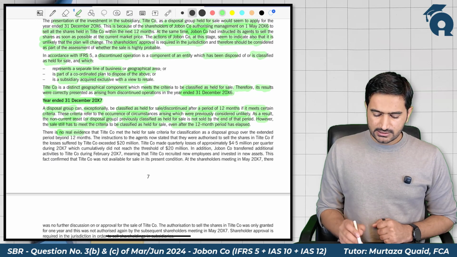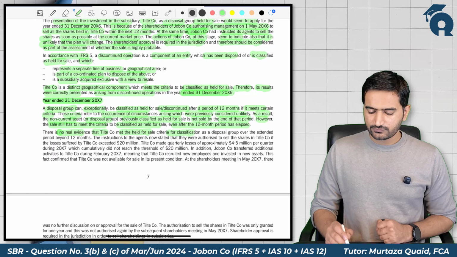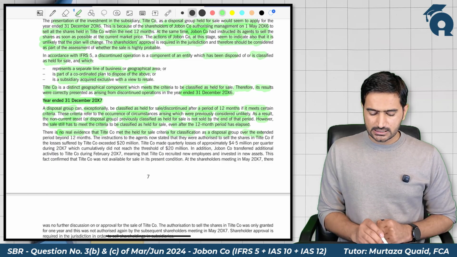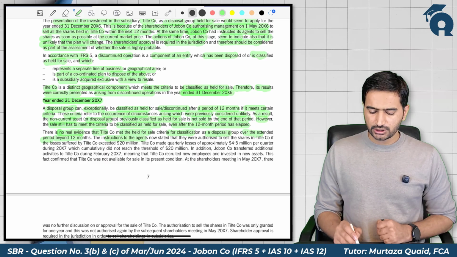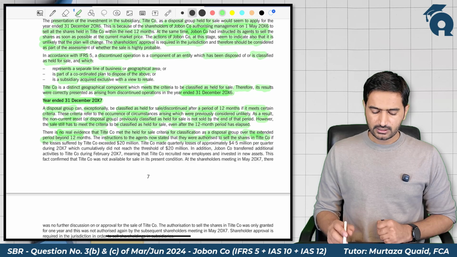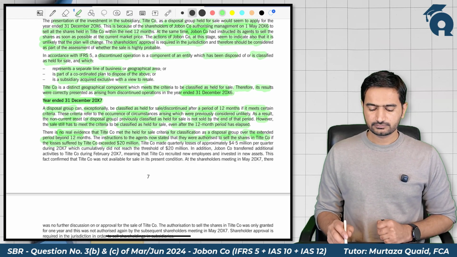There is no real evidence that Title Company met the held for sale criteria for classification as a disposal group over the extended period beyond 12 months. The instruction to the agent stated that they were authorized to sell the shares in the company if losses suffered by Title Company exceeded 20 million.